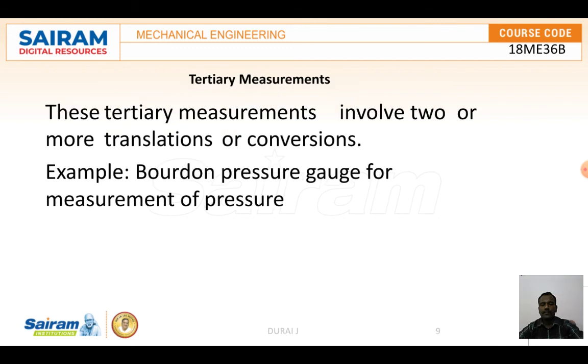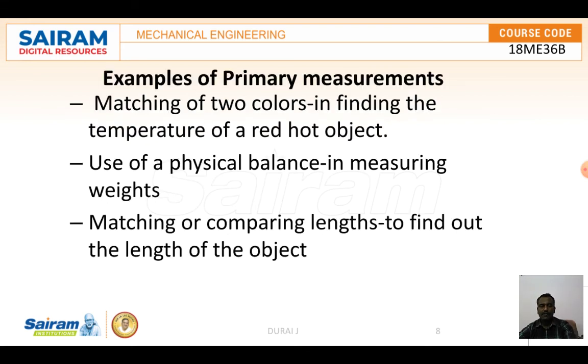Then comes the tertiary measurement. It involves two or more translations or conversions. Secondary measurement involves one translation or conversion. Tertiary measurement involves two or more. But that is primary measurement.